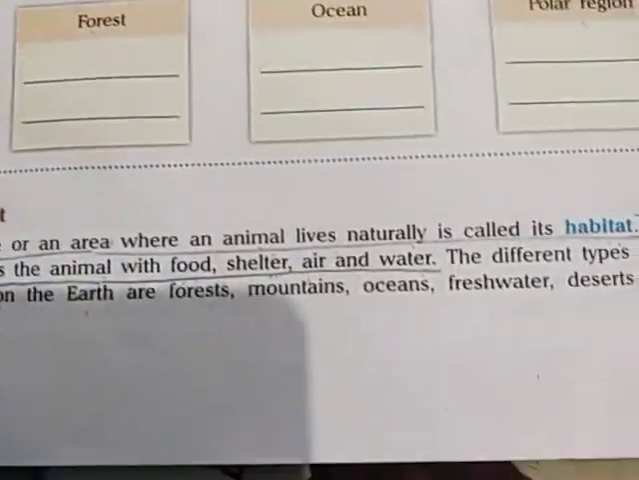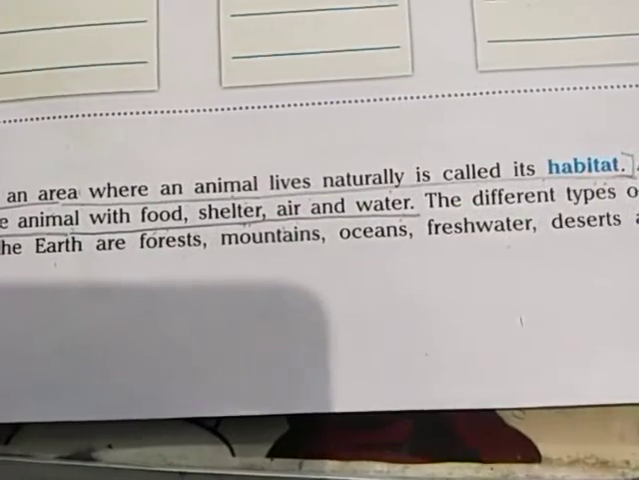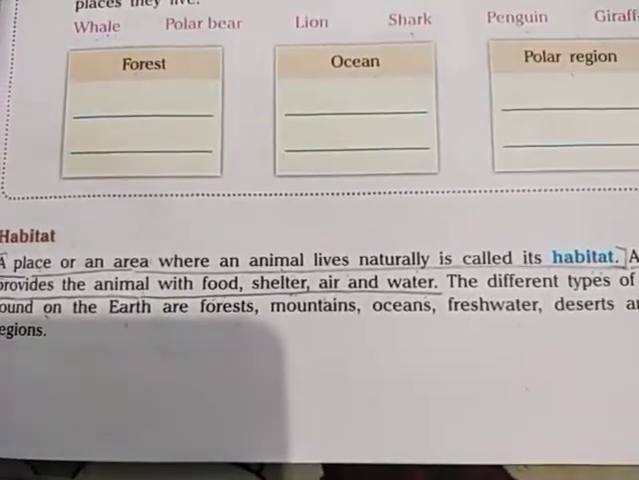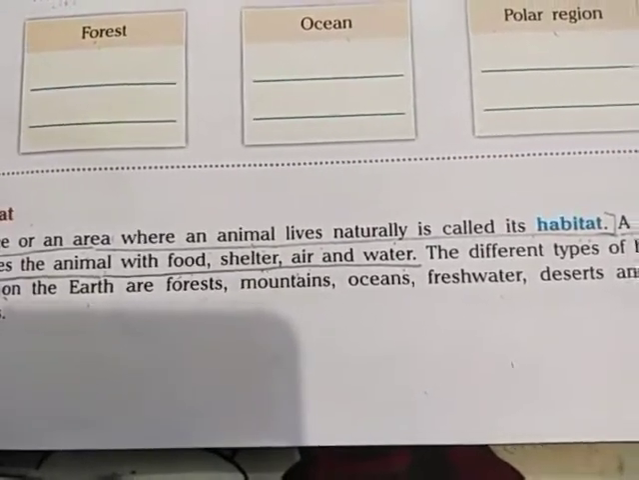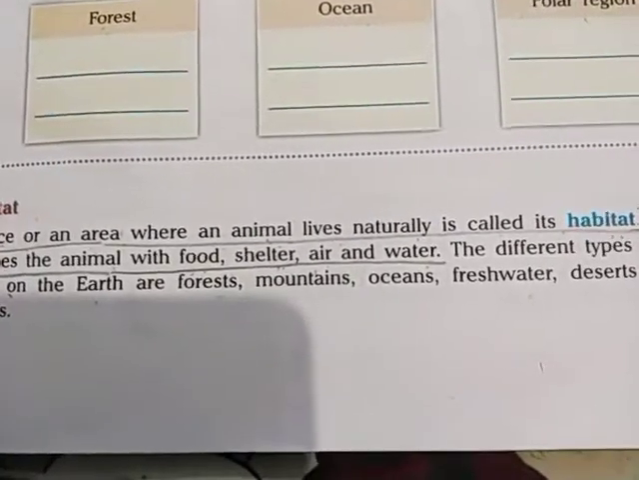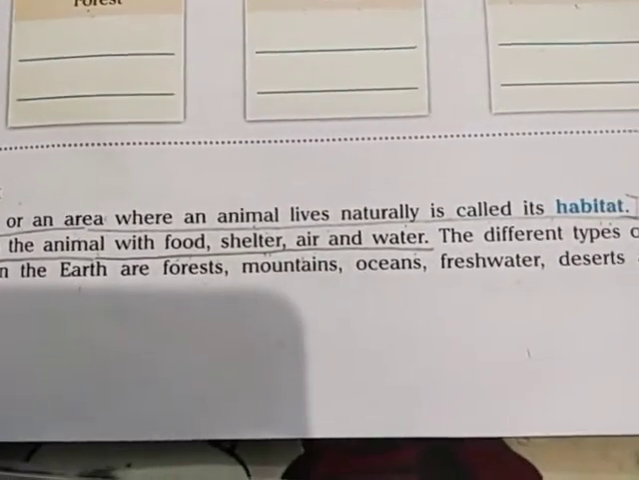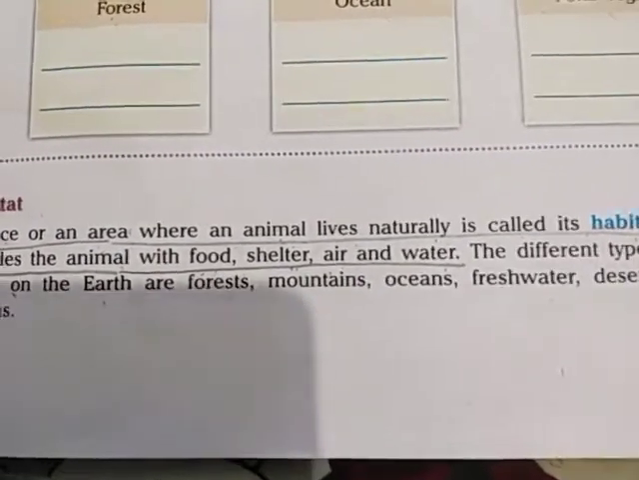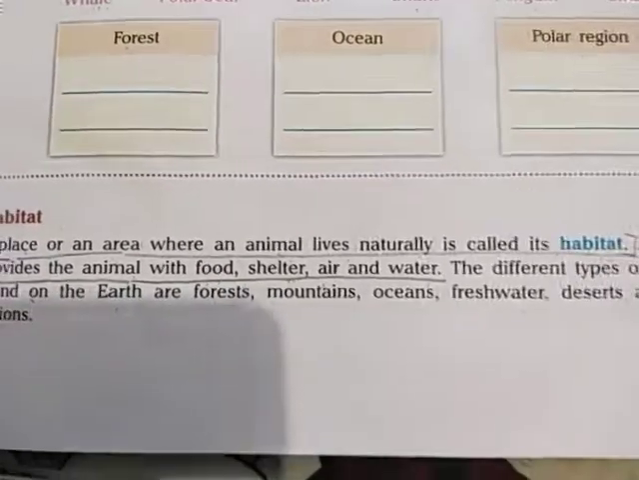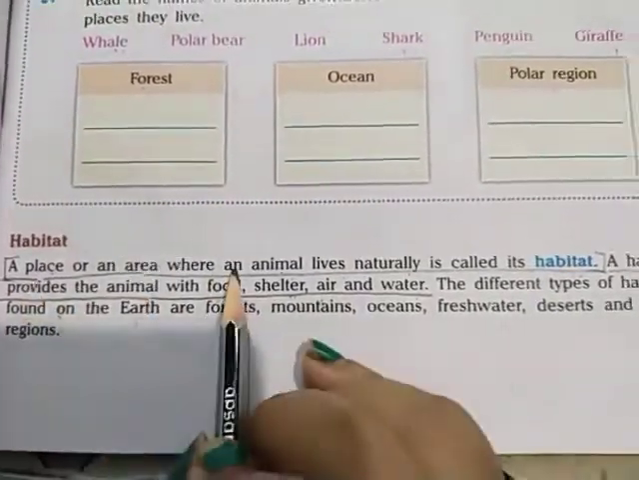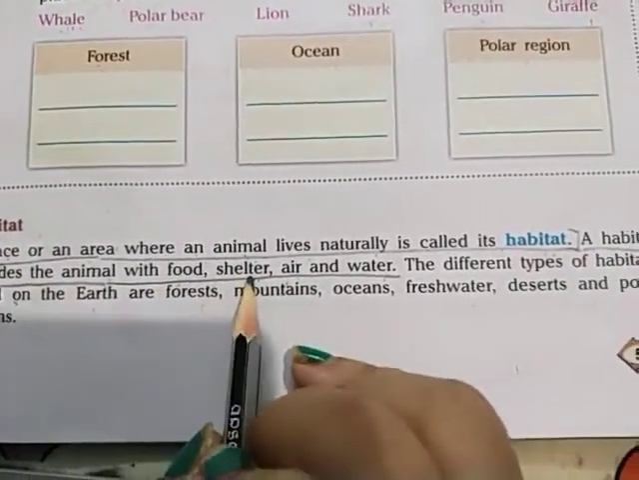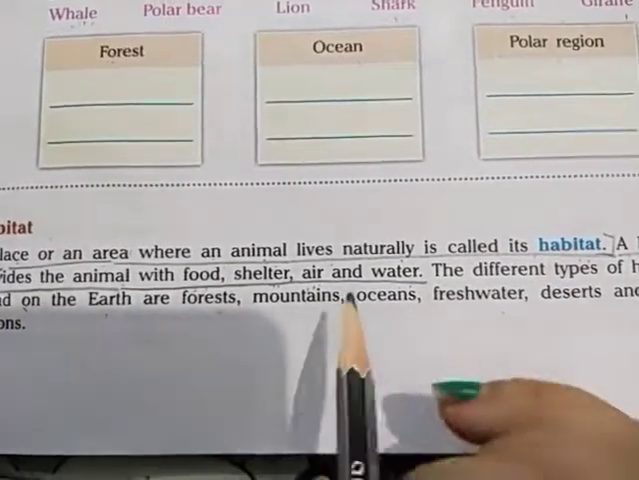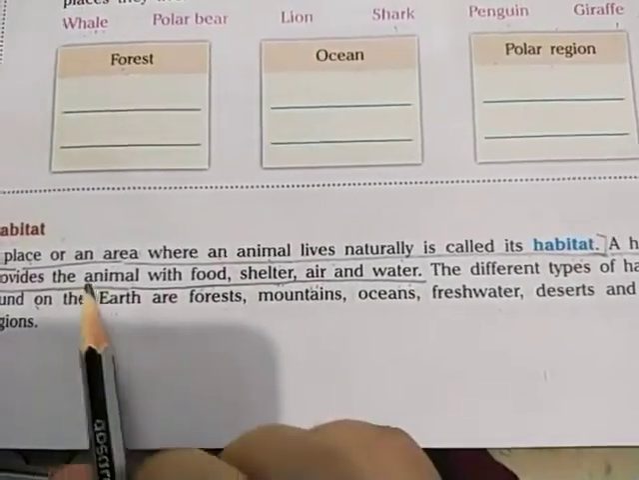So the question will come like this: define the habitat, and what are the things provided by the habitat, or what are the things which animals get from their habitat. So you will write the definition of habitat, and the things like food, shelter, air and water, these are the things which the animals get from the habitat.